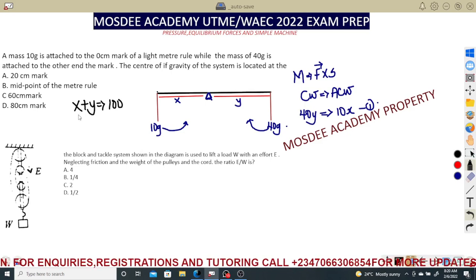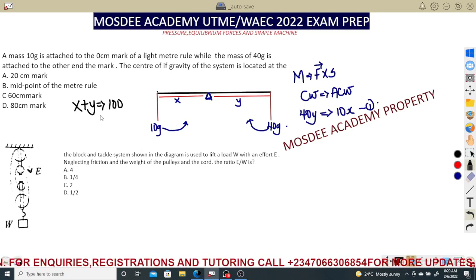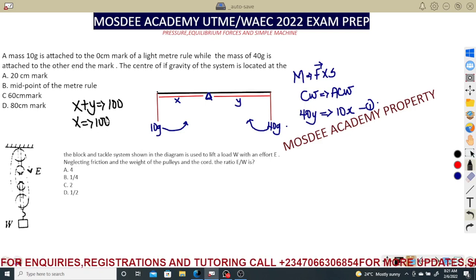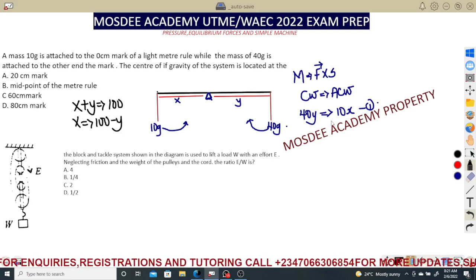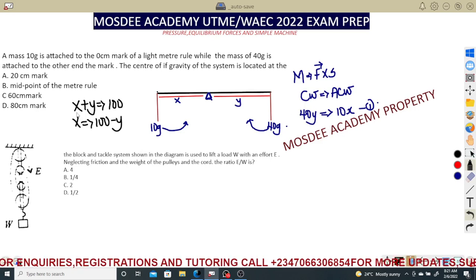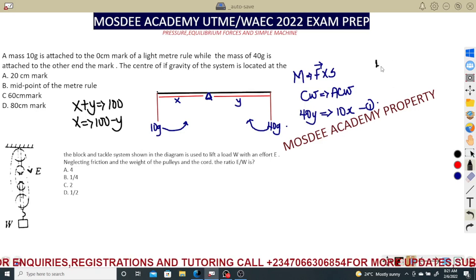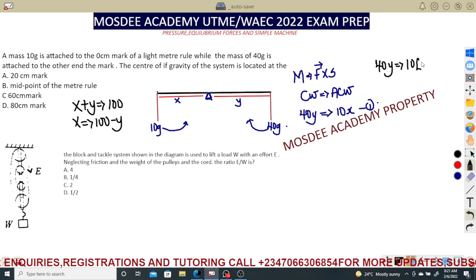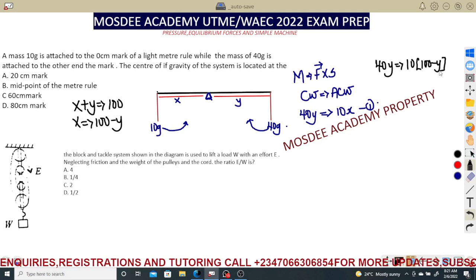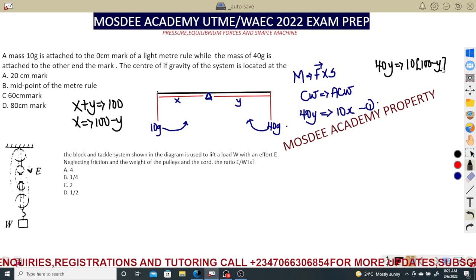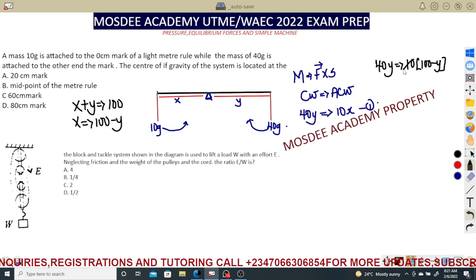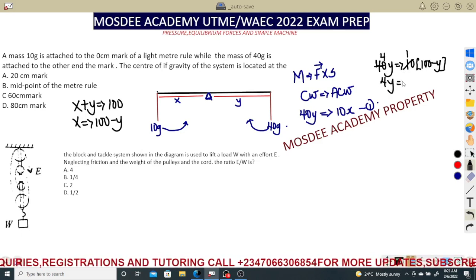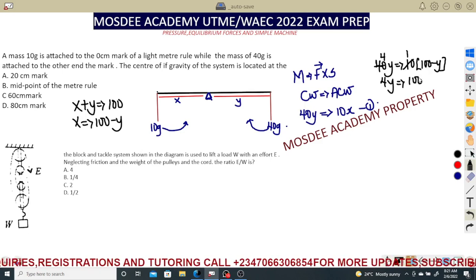This now is a simultaneous equation. You can try and make x the subject of your formula or y the subject of your formula. From here I can say x equals 100 minus y. If I substitute that in this equation, I can say 40y equals 10 into bracket 100 minus y. On simplification, I can divide both sides by 10 to cancel 10. So 10 here is 1, 10 here is 4. This is 4y equals 100 minus y.